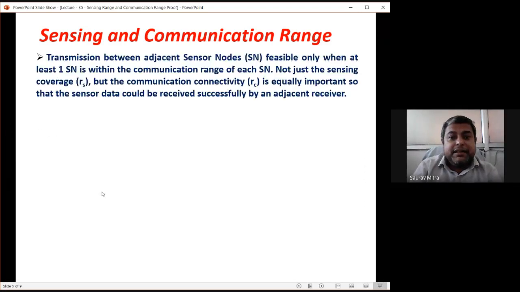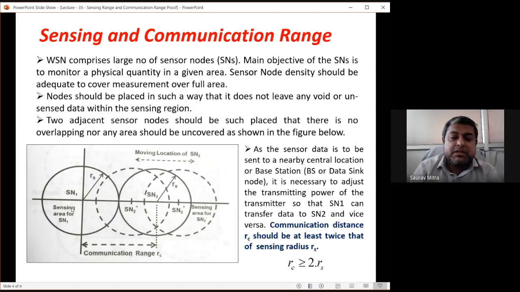If SN1 wants to transmit the data to the base station, SN1 should have at least one sensor within its communication range. Is it there? It is there. If SN2 is placed here, it is within the communication range of SN1. In that case, SN1 will relay the sensed data to SN2. Then there will be another sensor node SN3 here, with a circle like this. SN2 again will relay it to SN3, and likewise it will go on.